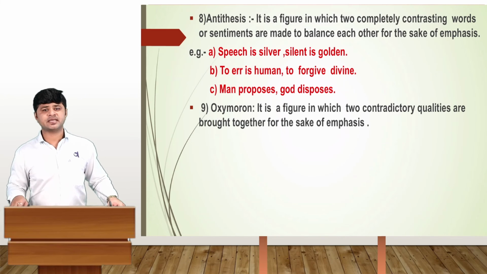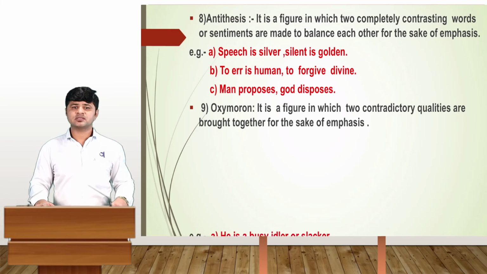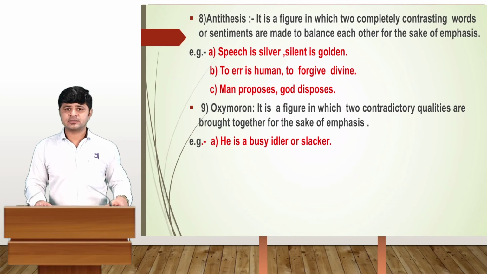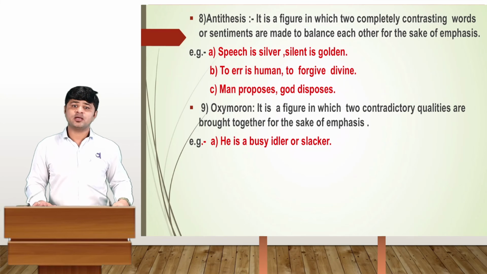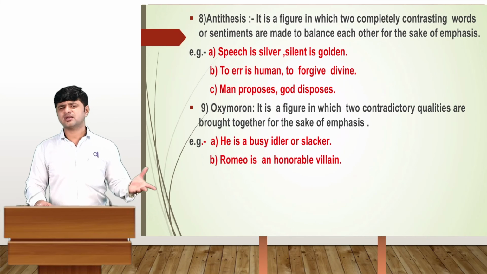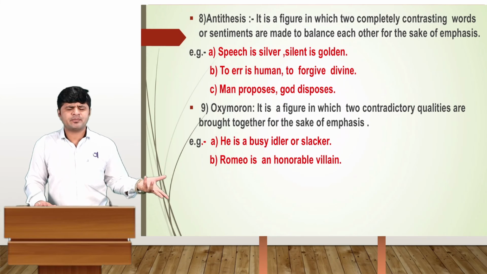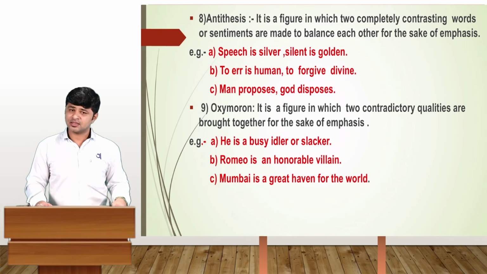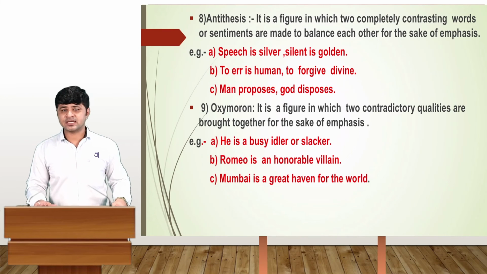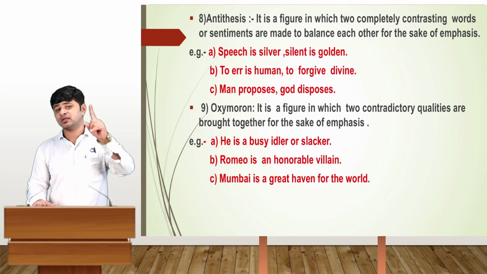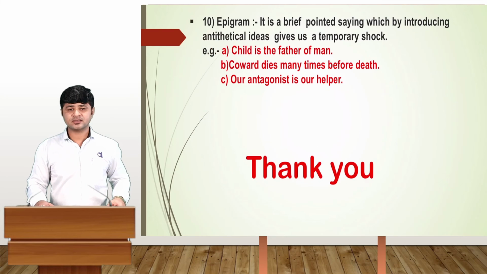Also, it is the same like it. The examples you can see here: he is an easy idler, or a slacker. The second one is here: Romeo is an honorable villain. And the third one is: Mumbai is a great heaven for the world, right?